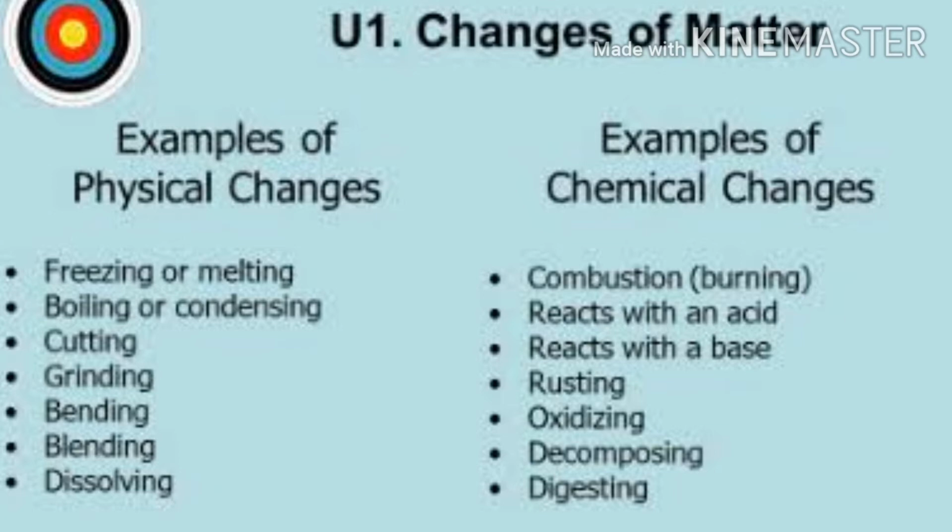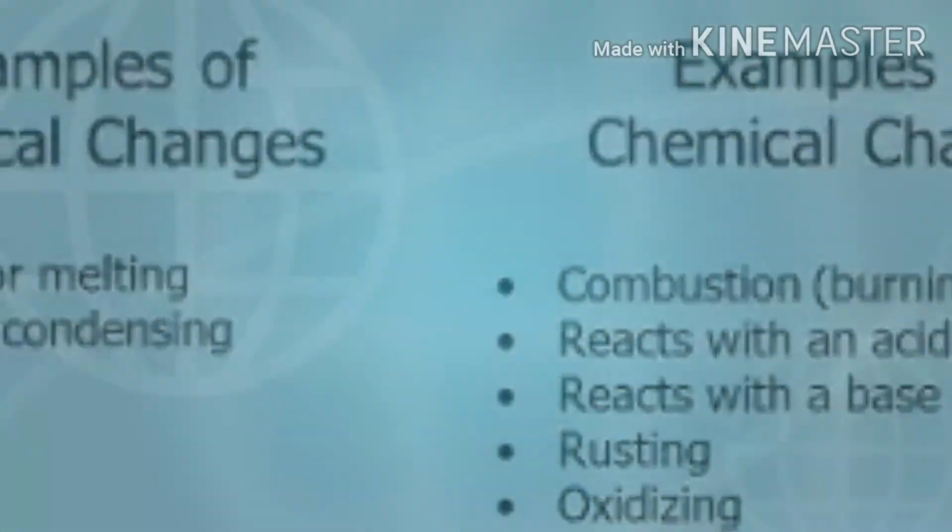Examples of chemical changes. First, combustion. Second, reacting with an acid. Third, reacting with a base. Fourth, rusting. Fifth, oxidizing. Sixth, decomposing. And seventh, digesting.